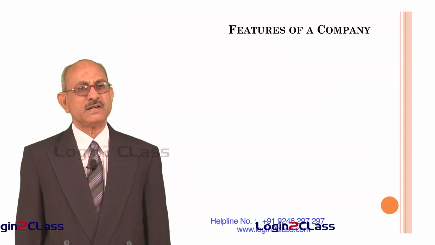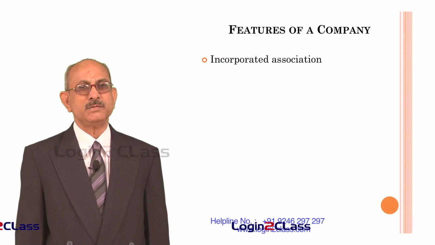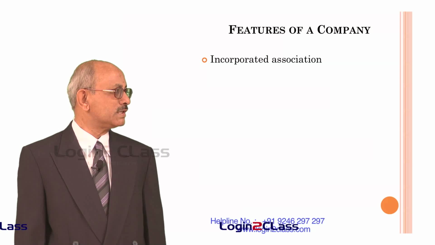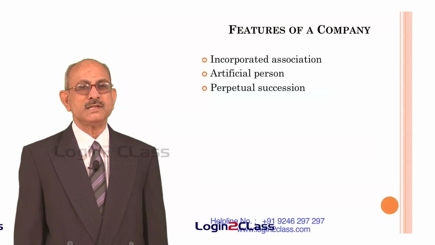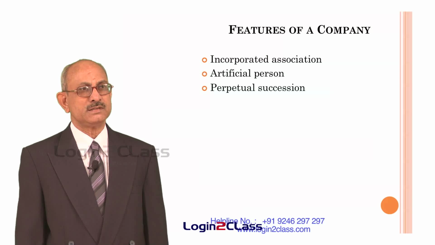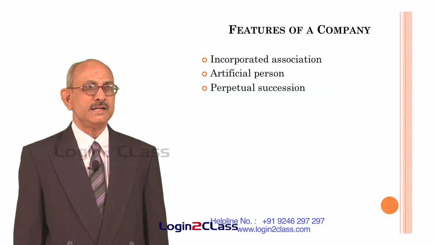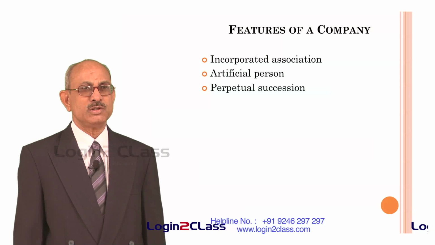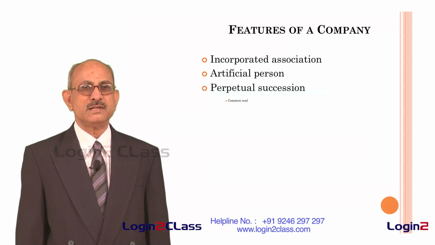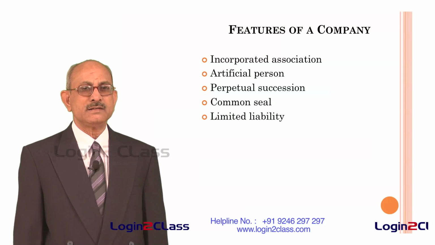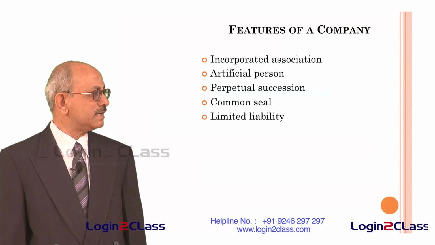So the main features of a company are as under. One is, it is an incorporated association. That means it has been incorporated as an association. It is an artificial person. It has got perpetual succession. That means irrespective of whether the shareholders remain the same or change, the company has continued existence. Shareholders may come and go, but the company goes on. A company has got a common seal and it has got limited liability. This is one of the most important characteristics of a company, limited liability.